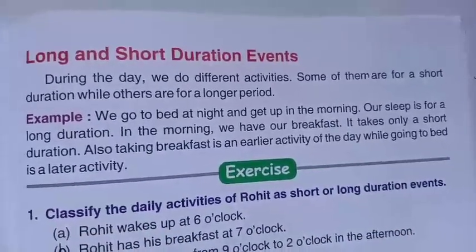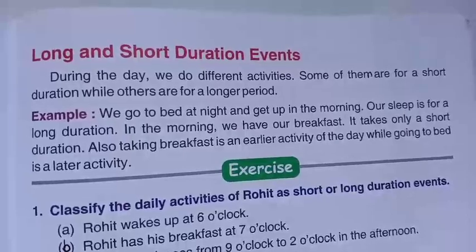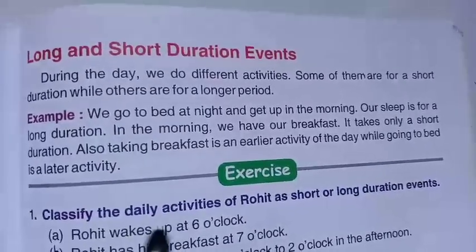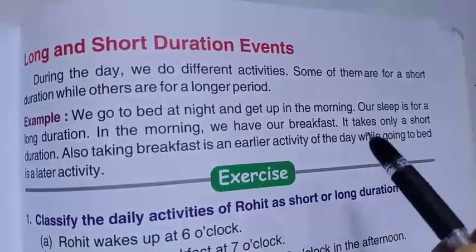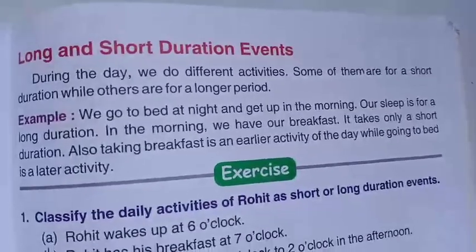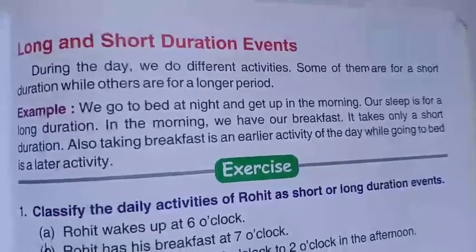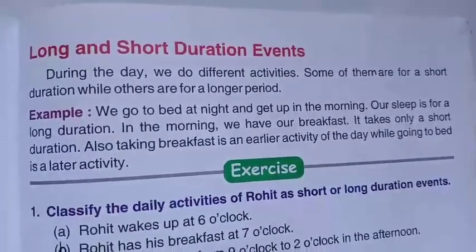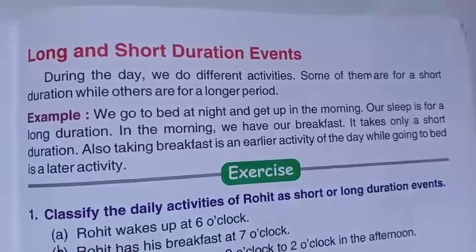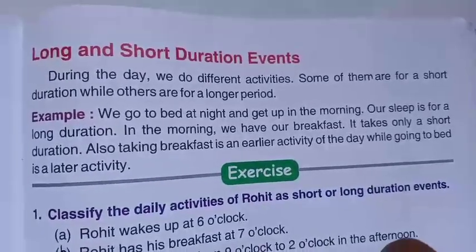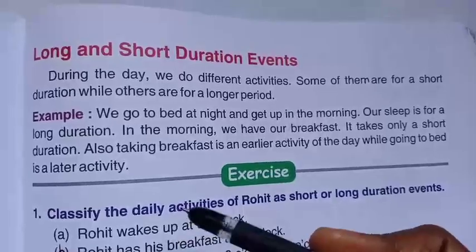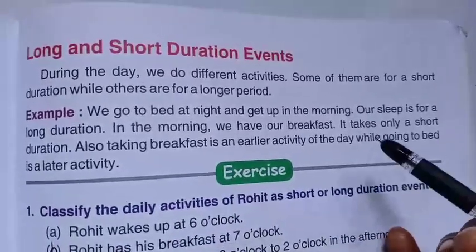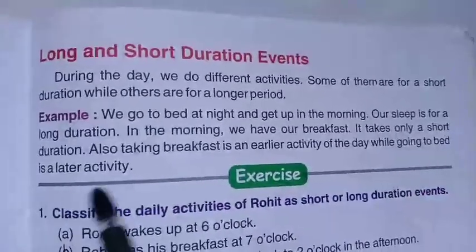Like 9 o'clock or 10 o'clock we go to bed to sleep, but we get up in the morning, maybe 6 o'clock or 7 o'clock. So this is what we call a longer period. Like 6 hours, 7 hours, 8 hours we sleep. So our sleep is for a long duration.